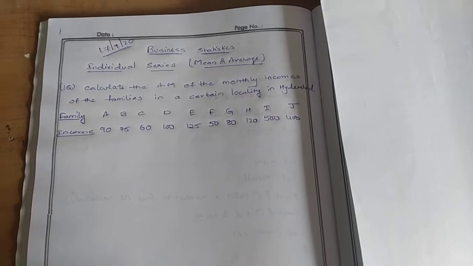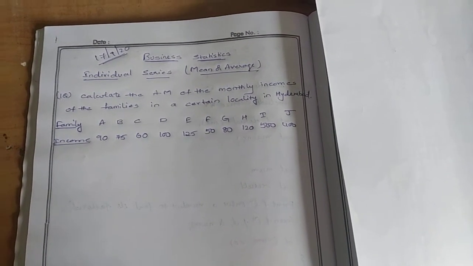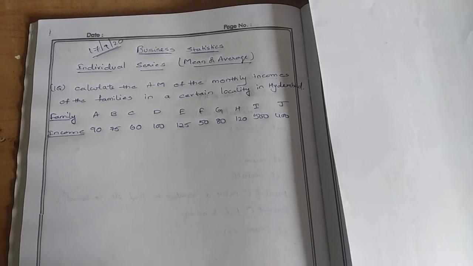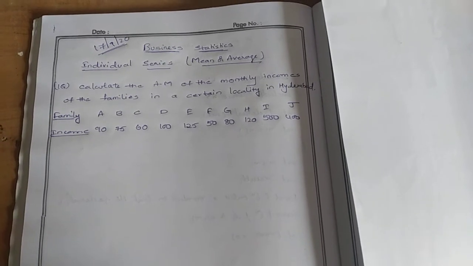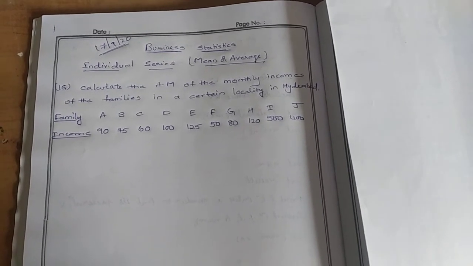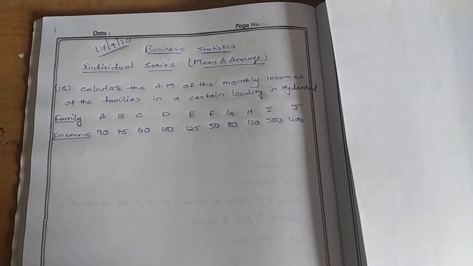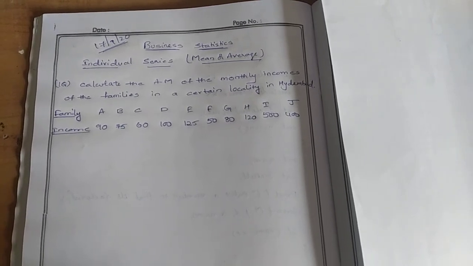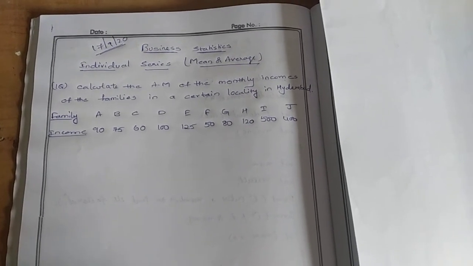One very important point here: in the question, it won't be stated whether it is an individual series, discrete series or continuous series. We have to find that ourselves. So, to find whether it is individual, discrete or continuous, first see the question and what it has given here. Calculate the arithmetic mean of the monthly incomes of the families in a certain locality in India, in Hyderabad.